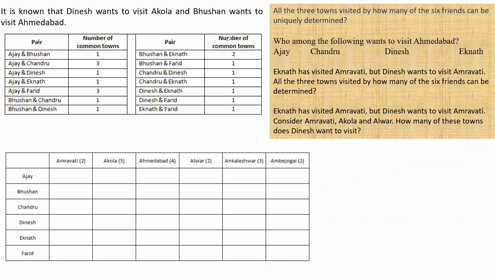Now, when I look at the number of visits, Amravati is visited by only two people in common. Akola is visited by five people. Ahmedabad by four. Alwar by two. Ankleshwar by three, and Ambajagai by two.